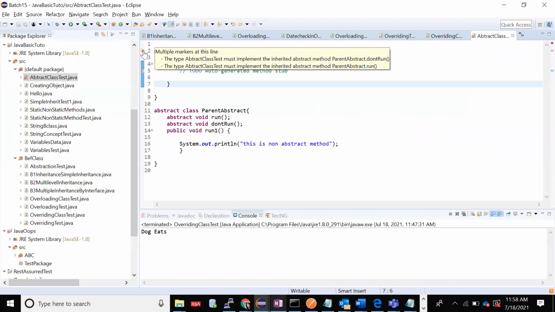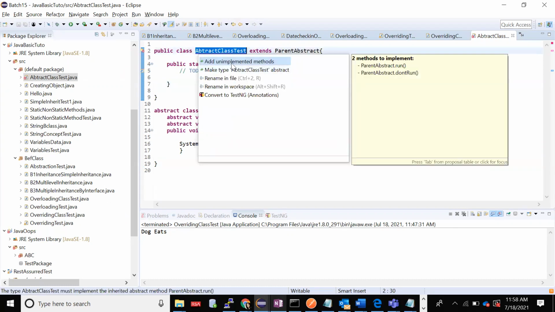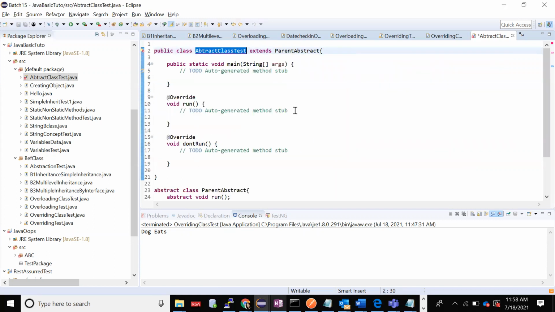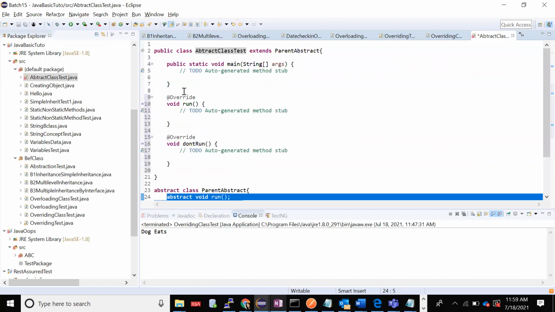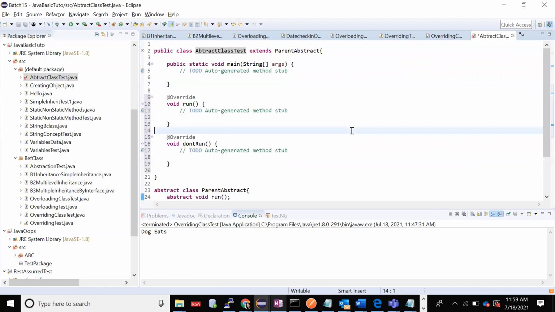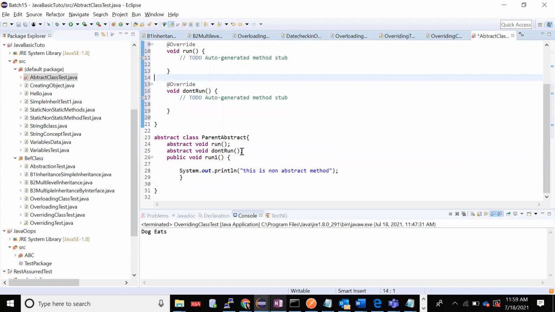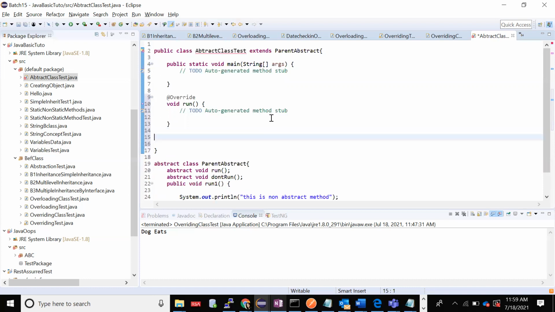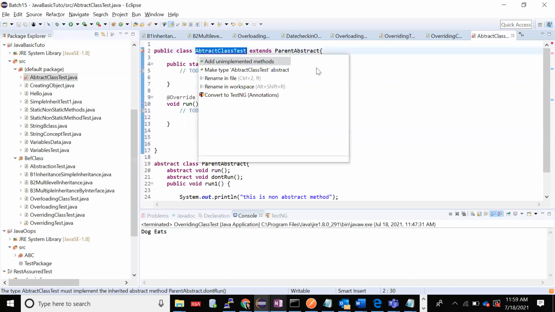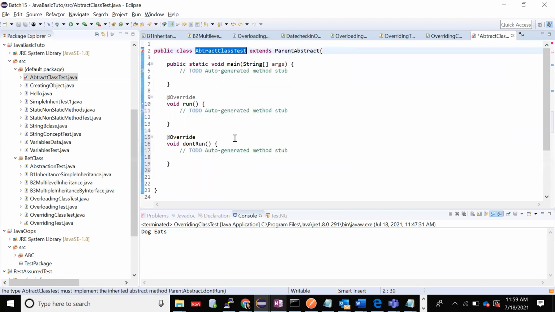See, now it is giving add unimplemented methods. Which all is it adding? The methods which are declared with the abstract keyword, those should be overridden all the time. The methods which I declared without the abstract keyword, just ignore them. But compulsorily, the ones you have declared abstract, you will have to override. If I remove this, it will again tell you to add unimplemented methods, so you will have to take all the methods.